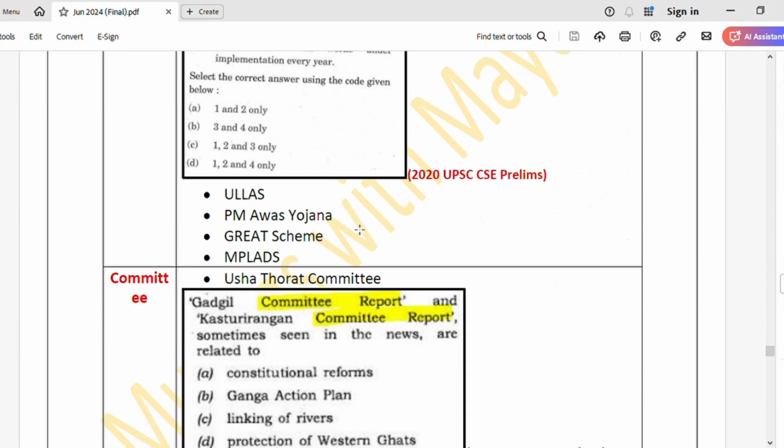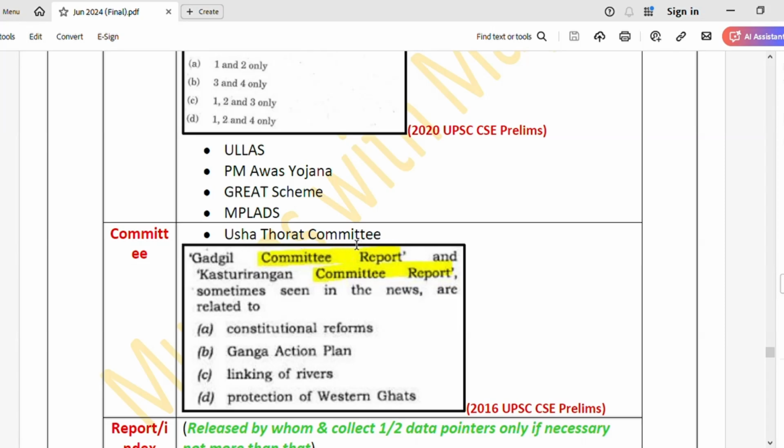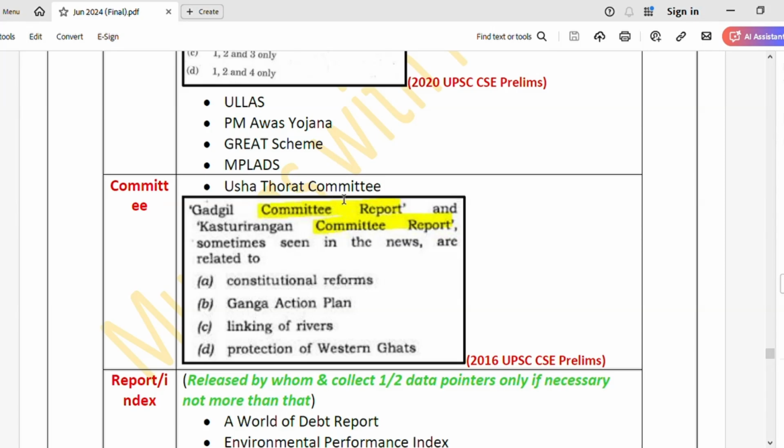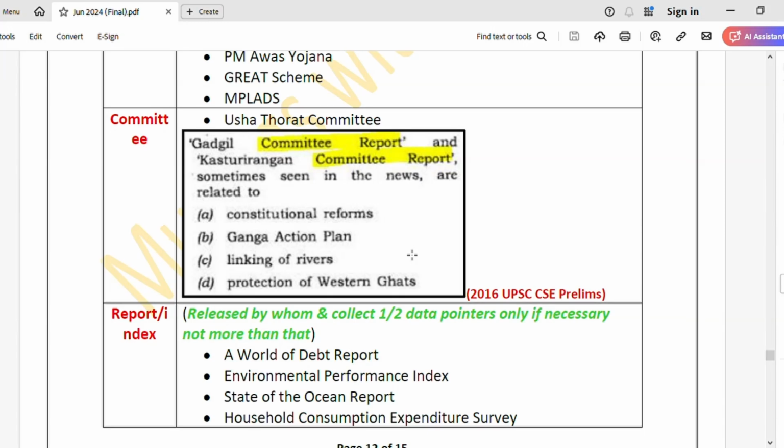Okay. Then committees in news. Recently the Usha Thorat committee was in news. So they might ask you what it is associated with. So just make a note.